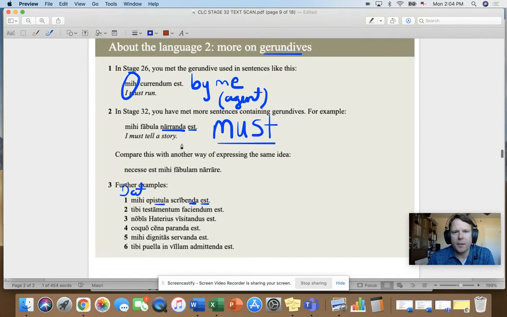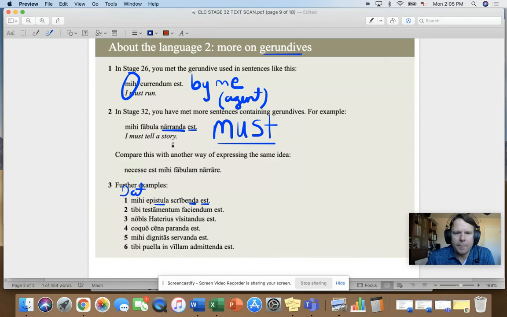Okay? But I want to go back up here. So it must be run by me, or there must be a running by me. I don't know what that means. So we're going to flip it so that it sounds like something that we actually would say. So instead of there must be a running by me, we just say I must run. Okay? Instead of a story must be told by me, which sounds better, but I must tell a story.